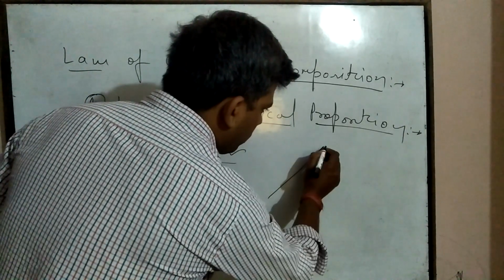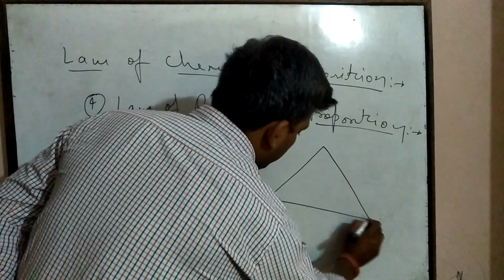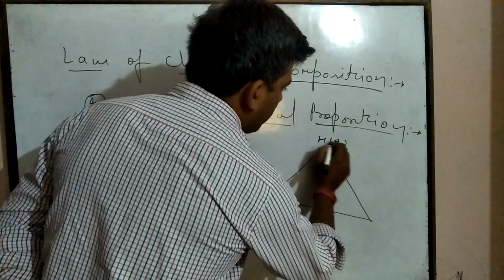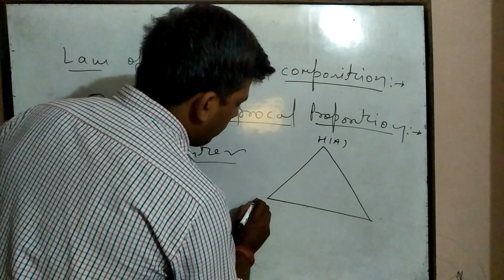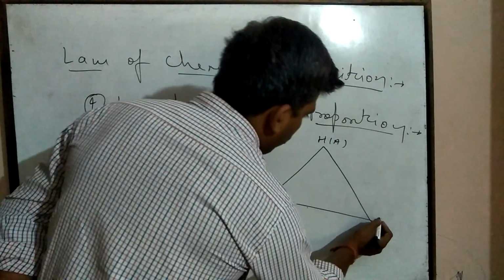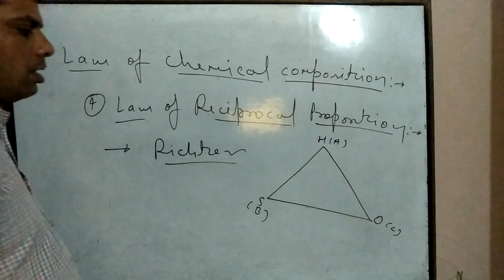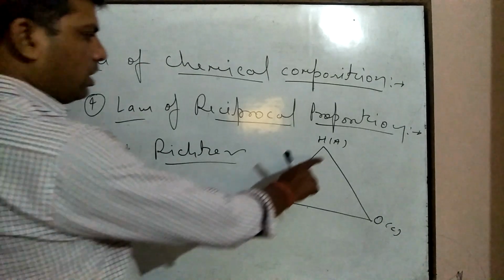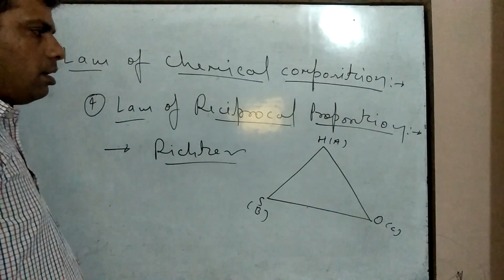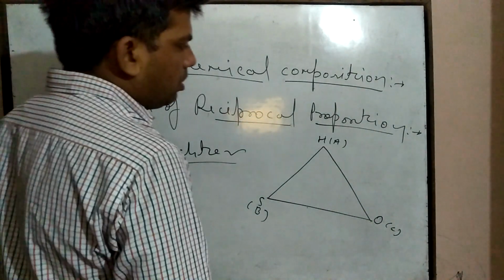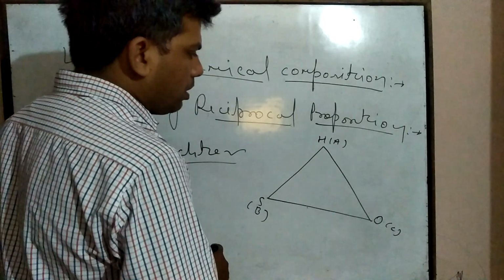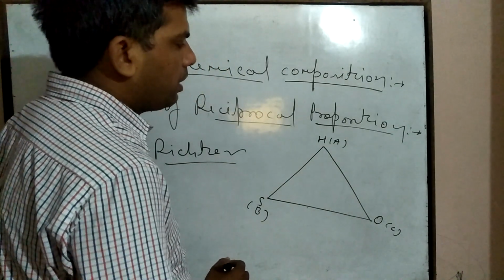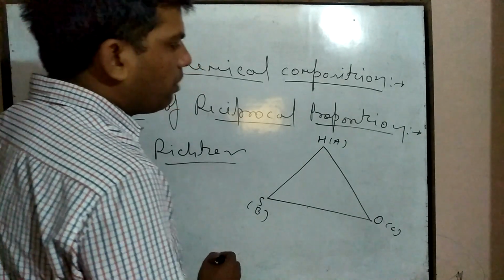If three different atoms are taken, like hydrogen as atom A, sulfur as atom B and oxygen as atom C. Among these three different atoms, two atoms react with a fixed mass of the third atom and form two different compounds.